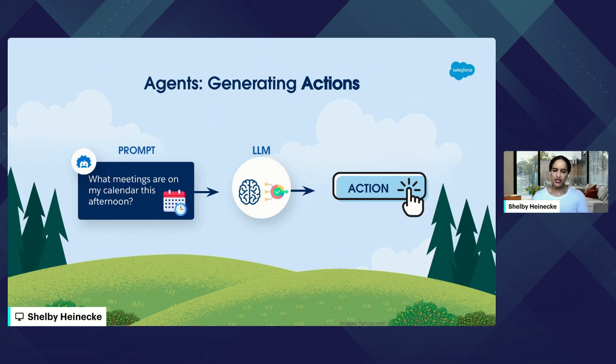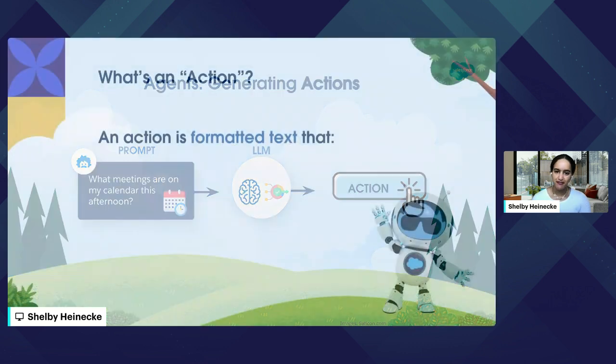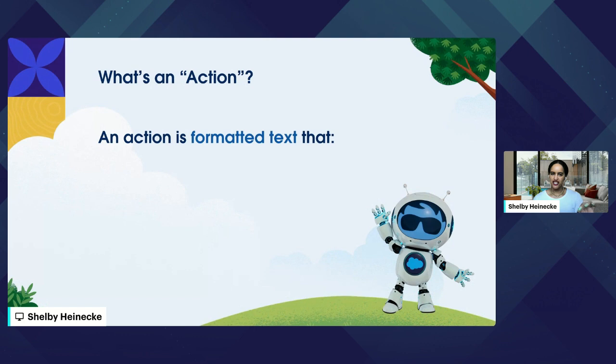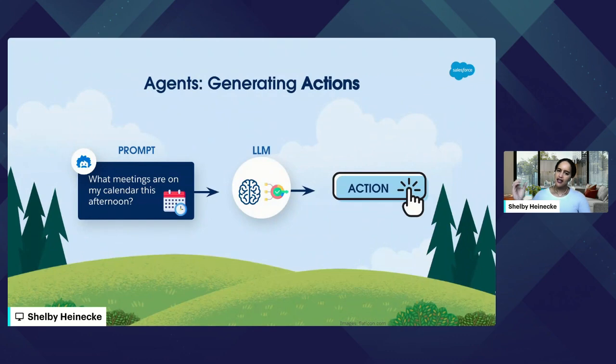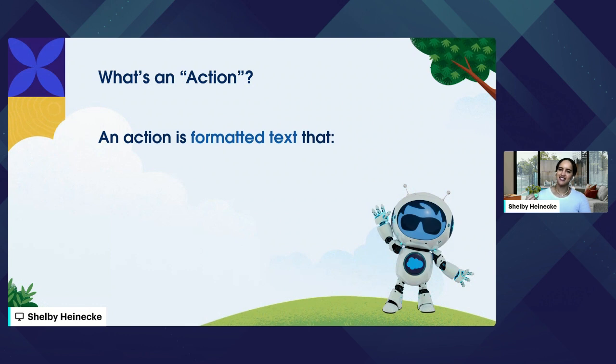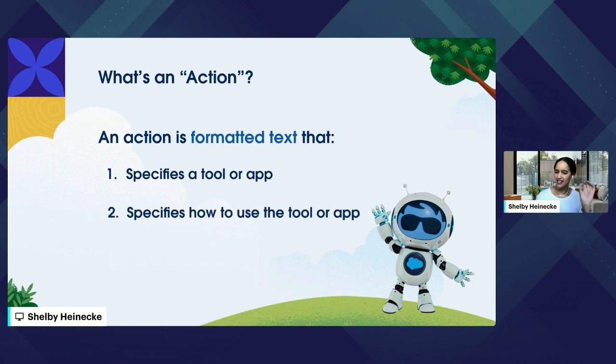So we need our agents to be able to take action using external tools, apps, databases, and so on, so that you could actually answer prompts like this. So what do we mean by an action? It's still going to be the LLM generating this action. But what does an action look like? Well, it's still text. It's text that specifies, one, the correct tool or app to use. And two, that's not enough, right? Just knowing what app is relevant here is not enough to actually take action. We also need to know what functions or how to use that tool or app.